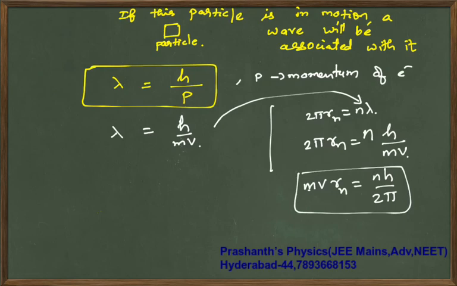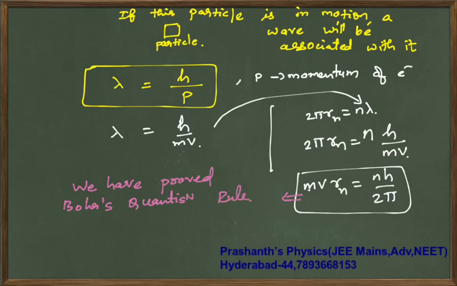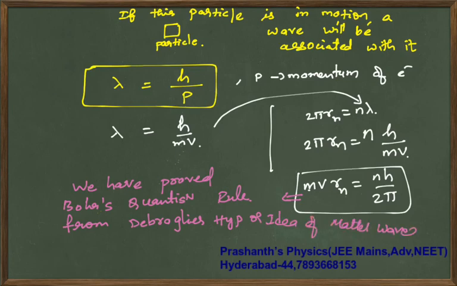So what have I done? We have proved Bohr's quantization rule from de Broglie's hypothesis, or idea of matter waves.